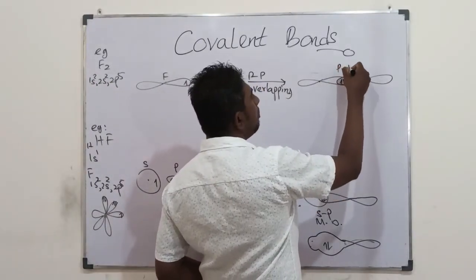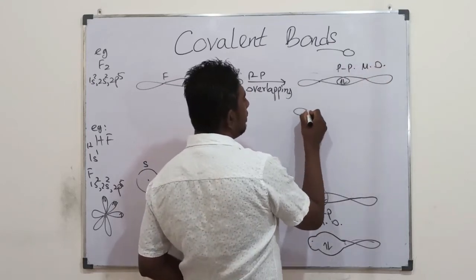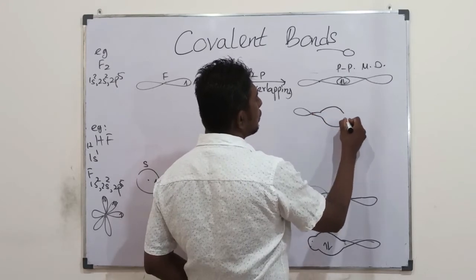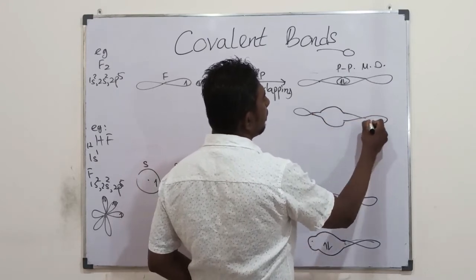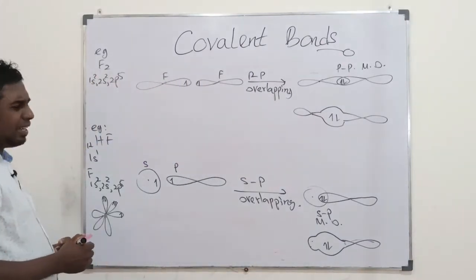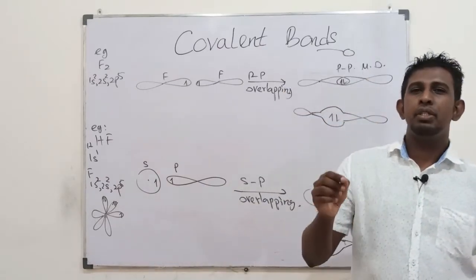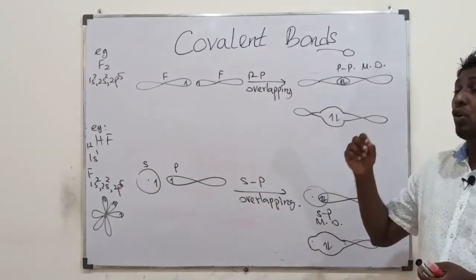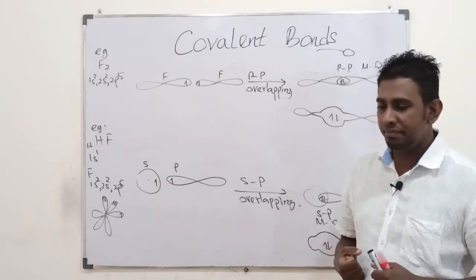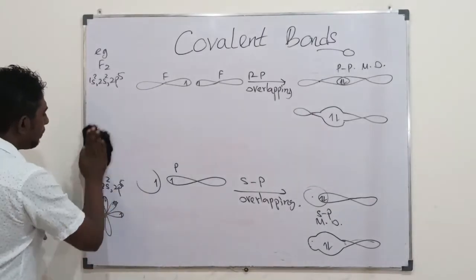It is the pp molecular orbital. The same thing could be shown in this way as a swollen place. Here, pp molecular orbital. Those are the different molecular orbitals formed based on the atomic orbitals that overlap.